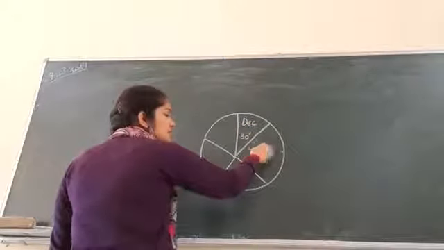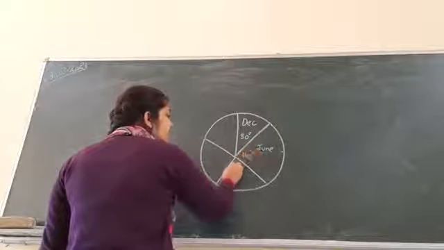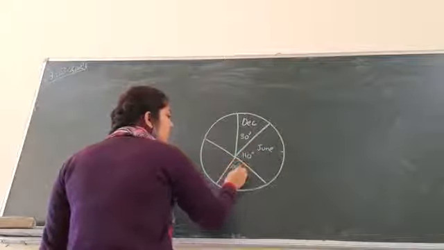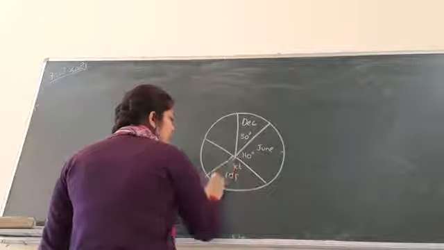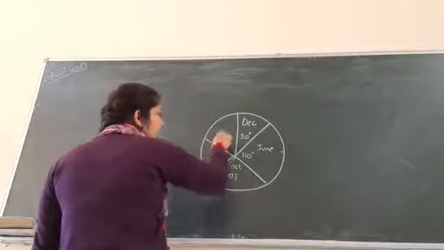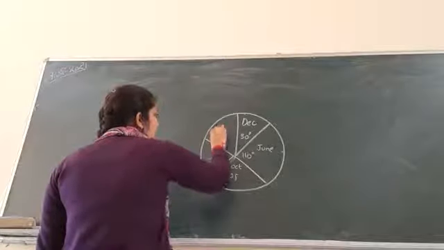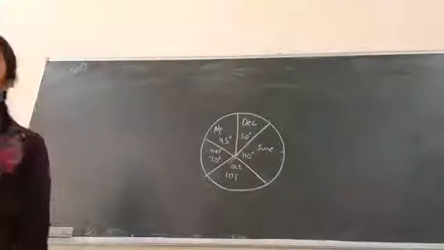This is June, 110 degree. This is October, 105. Okay. November, 70 degree. And this April, how much? 45 degree.